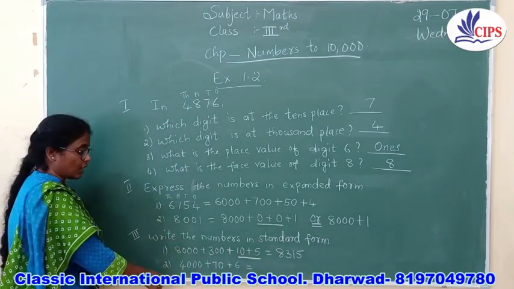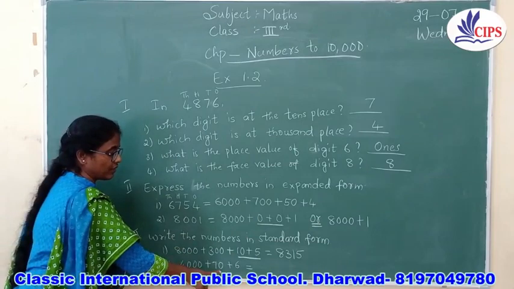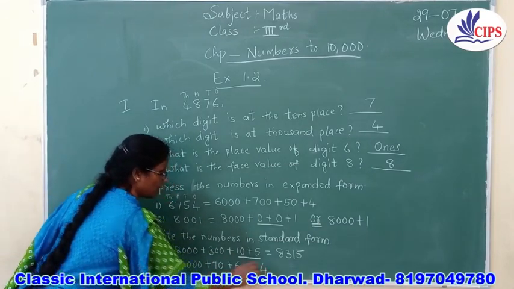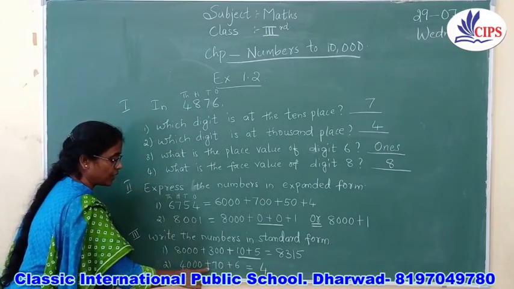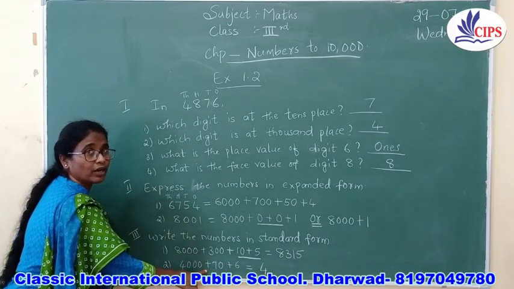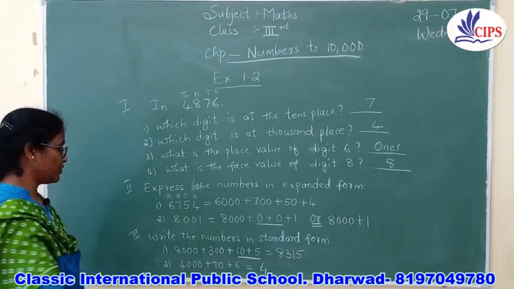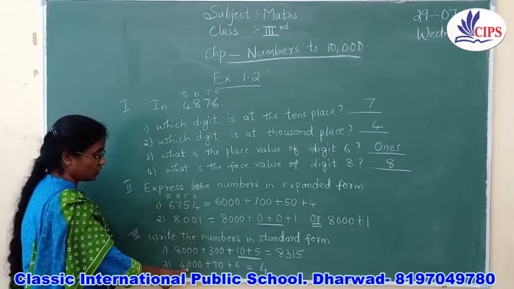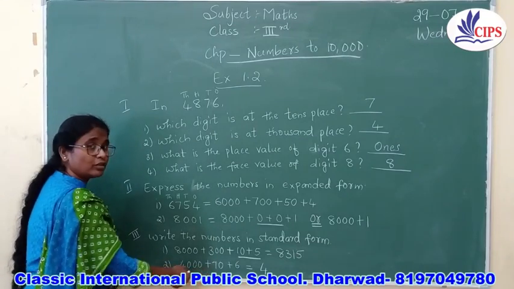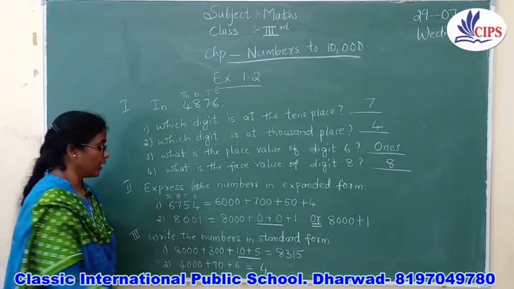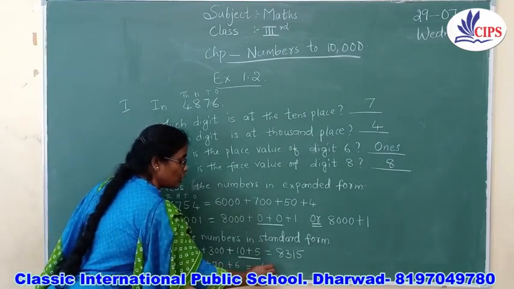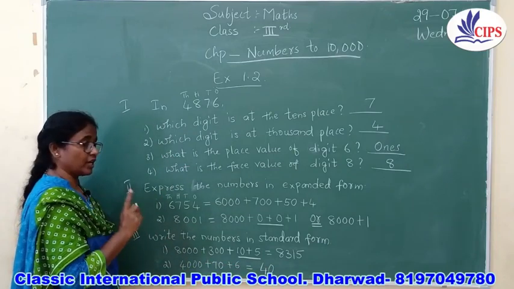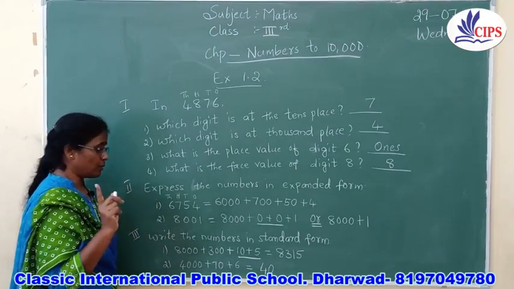The next number comes 4000 plus 70 plus 6. Now see how we are going to write here. 4000. 4 is in the thousands place. But here we are not having 100. See, thousands, 3 zeros. Now where are the 2 zeros which is the 100 place? It is not there. So what are you going to do? You are going to put a 0. Whenever there is any number skipping, you are going to put a 0.